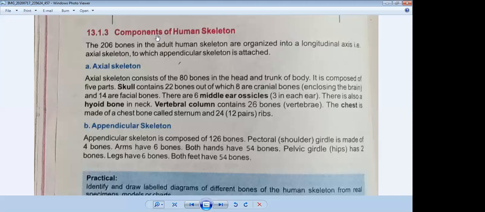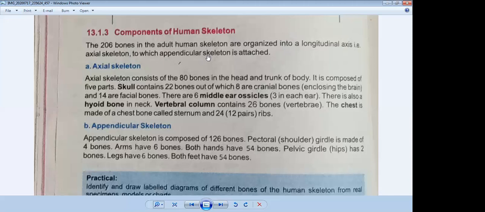But as it grows, many bones fuse to each other, and then an adult has only 206 bones. This is very important. The 206 bones in the adult human skeleton are organized into a longitudinal axis, that is the axial skeleton, to which the appendicular skeleton is attached. So the human skeleton is divided into two parts, axial skeleton and appendicular skeleton.